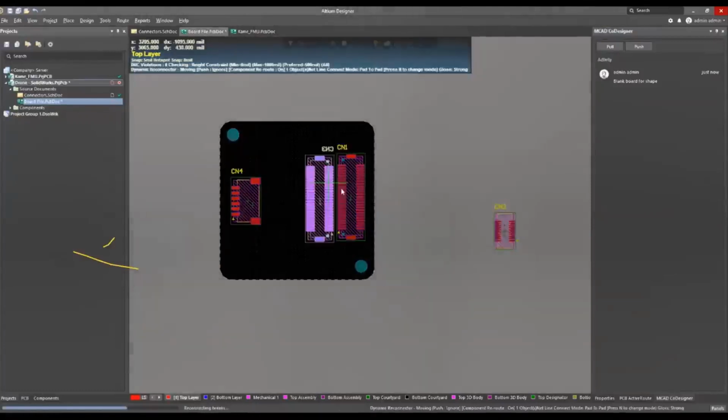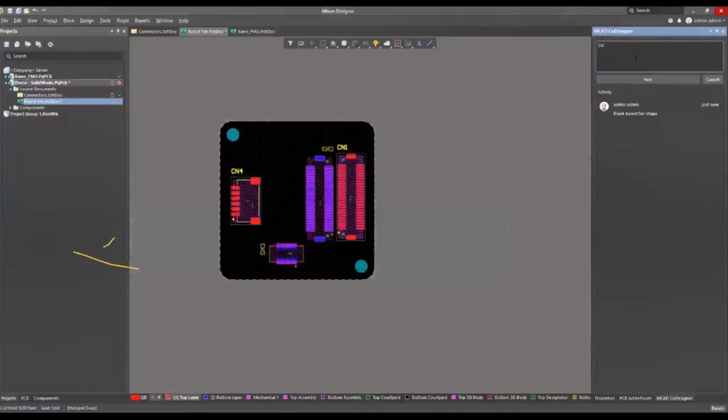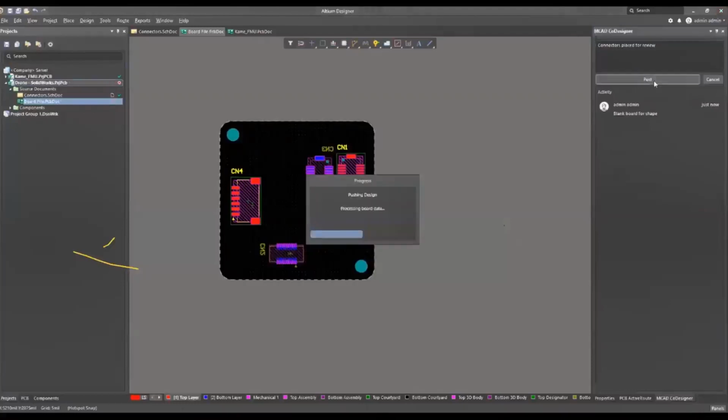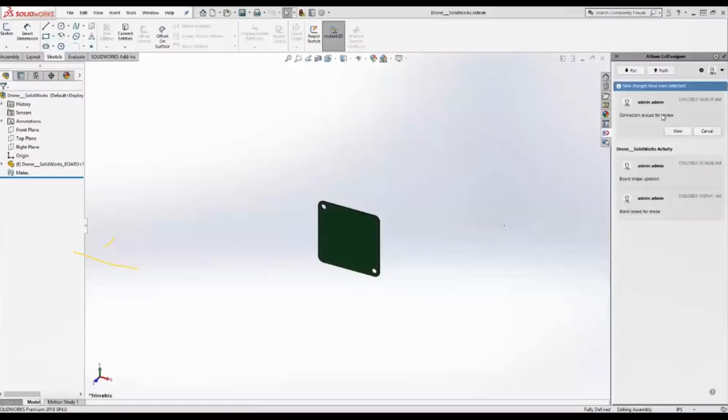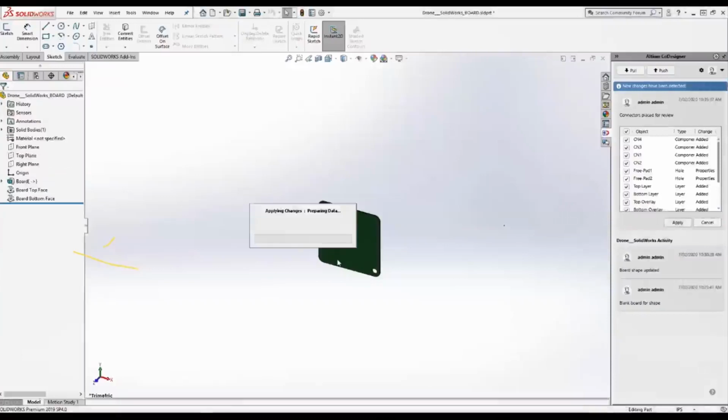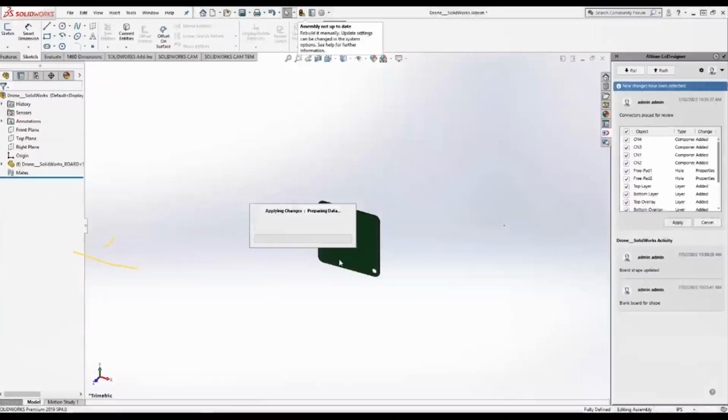Okay. So now the electrical engineer, the PCB design engineer, is just putting the components inside the PCB and pushing that, asking the mechanical engineer to fix the location of the components. Now in SolidWorks, he can view it, apply changes, so everything will get updated, like a connector.